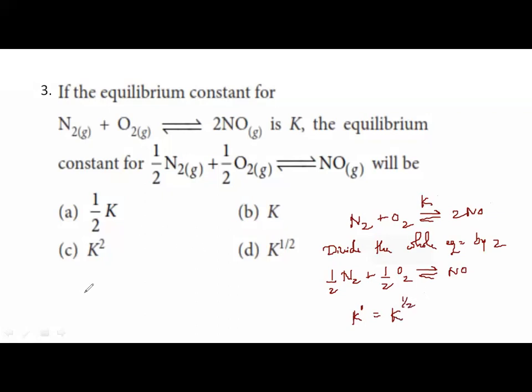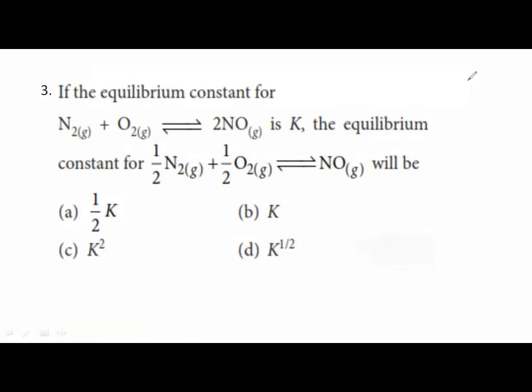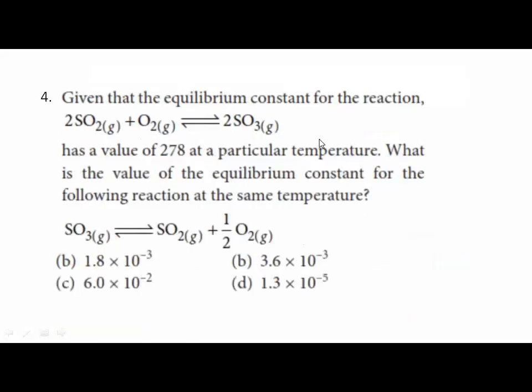Just now I have told, when you multiply it by 2, the new equilibrium constant will be the square of the old. When you multiply it by 3, the new equilibrium constant will be the cube of the old. When you divide it by 2, the new equilibrium constant will be the root of the old one, or 1 by 2 power. So if the reaction is multiplied by 1 by 2 or divided by 2, the new equilibrium constant will be K raised to 1 by 2. So it is option D, which is the correct option. Is that right? Option D is correct.